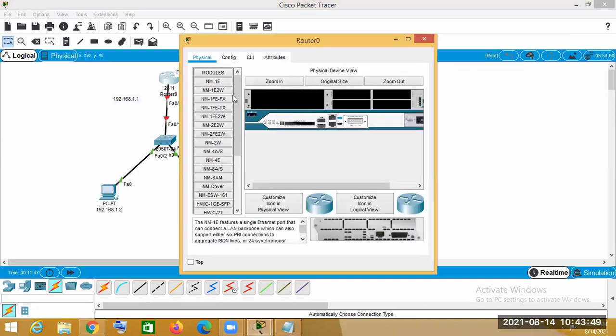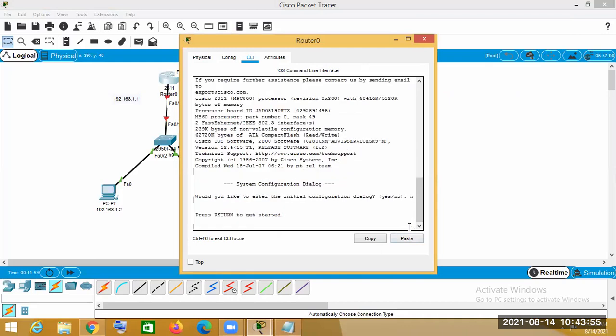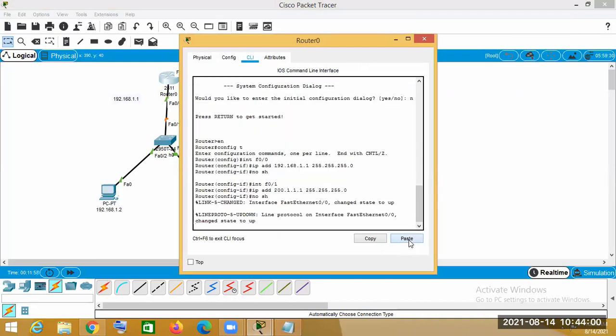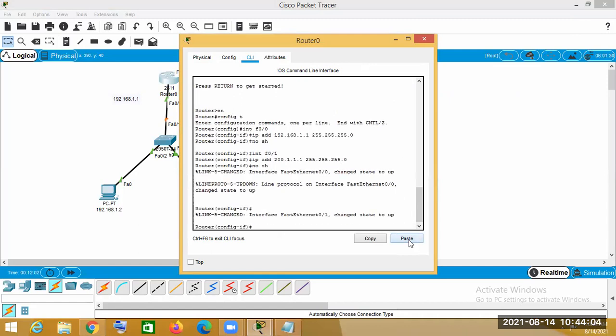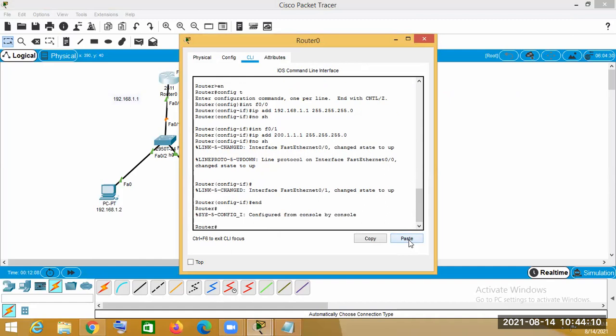So we will copy it and open the CLI and go inside, and I will paste it. Okay, so after that, what we have to do? We have to use the end command. After the end command, we have to use the command show.